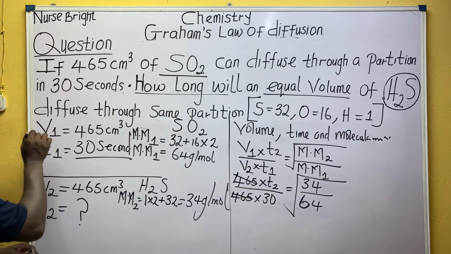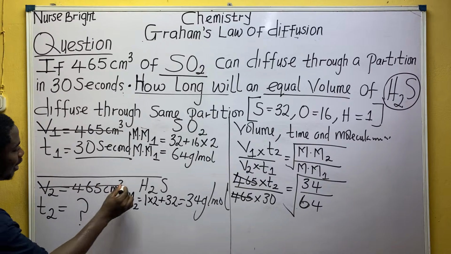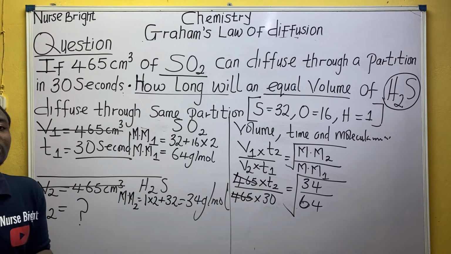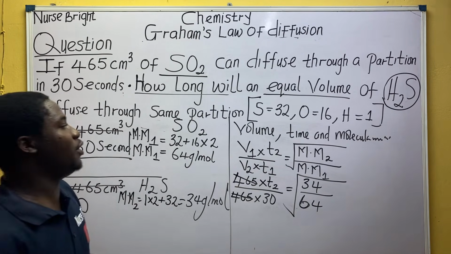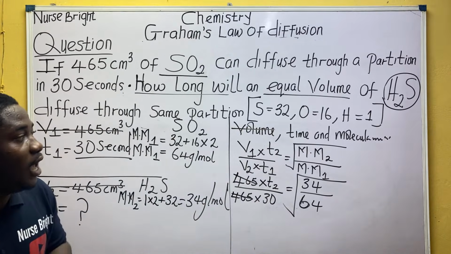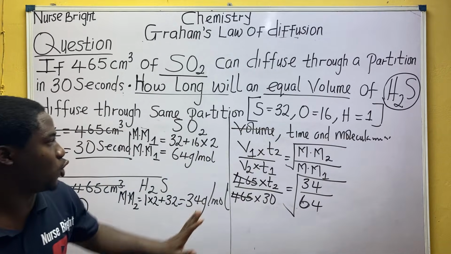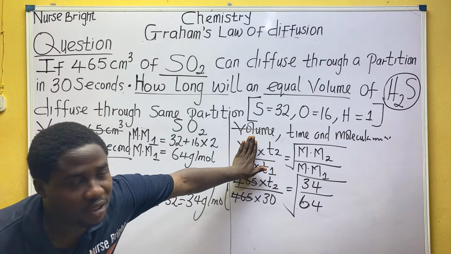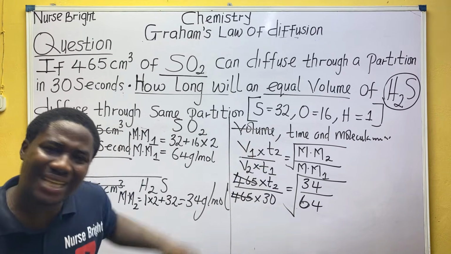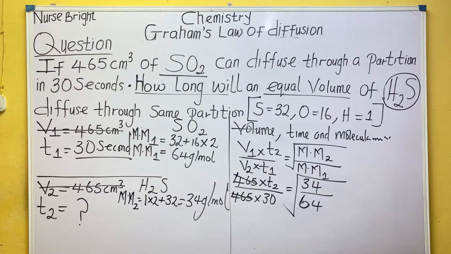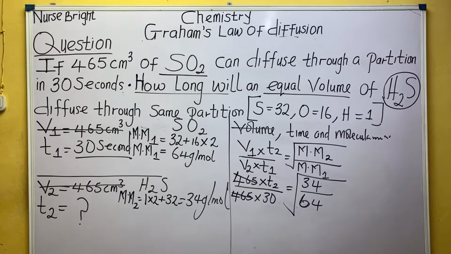If they have equal volume, the volume will not go away. Yes, the volume will vanish because they are equal. The question now relates time and molecular mass, so I can just remove this volume. You have to be smart as a student. Do you understand what I just did, everybody?